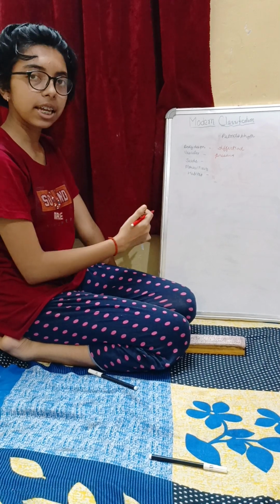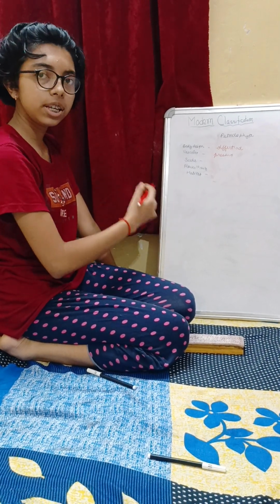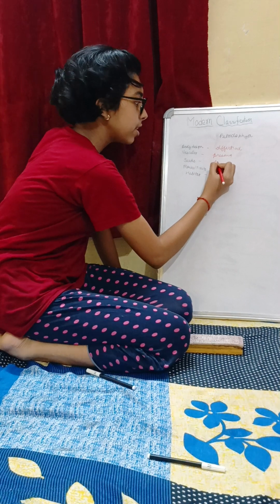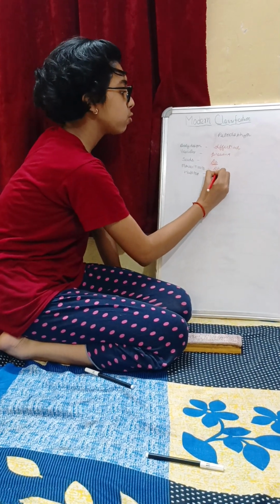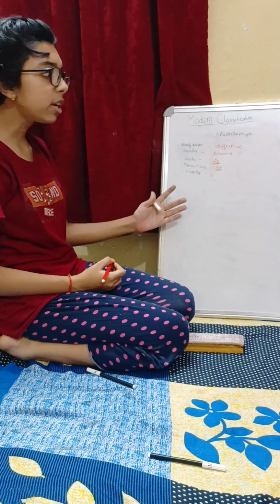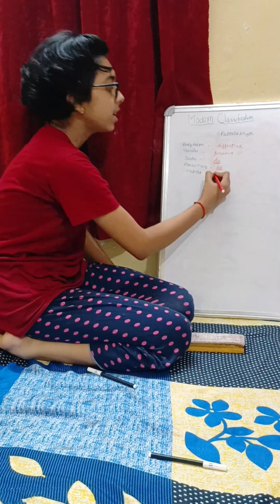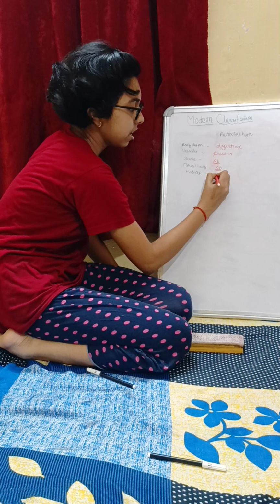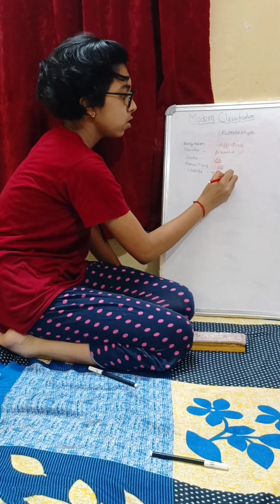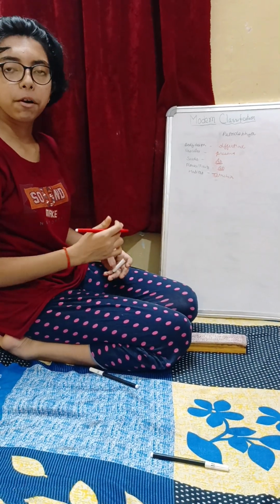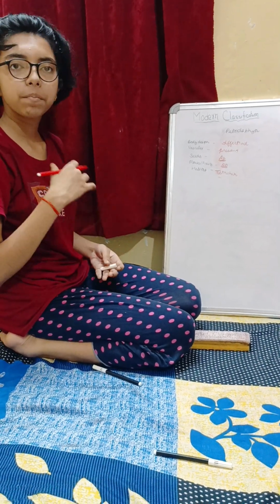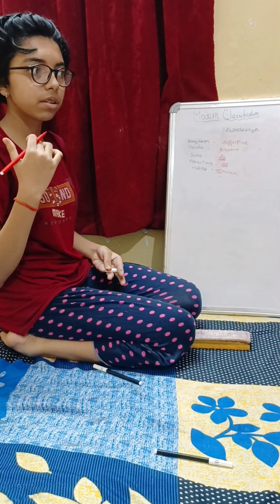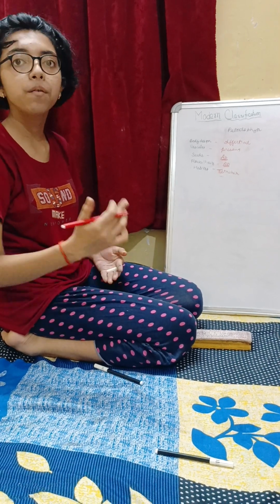Now next is seeds. So in these, seeds are still absent, and the same goes for flowers and fruits, which are also absent. Now the habitat of Pteridophyta is terrestrial. So the most common example of the Pteridophyta is fern. Fern is like an unwanted plant that grows with the crops.